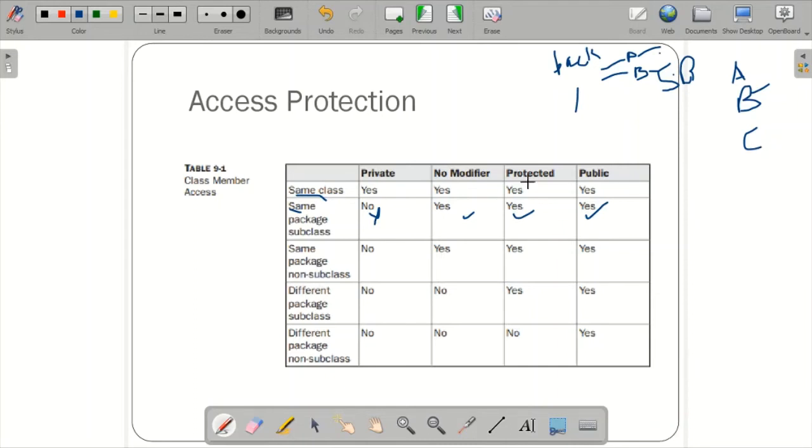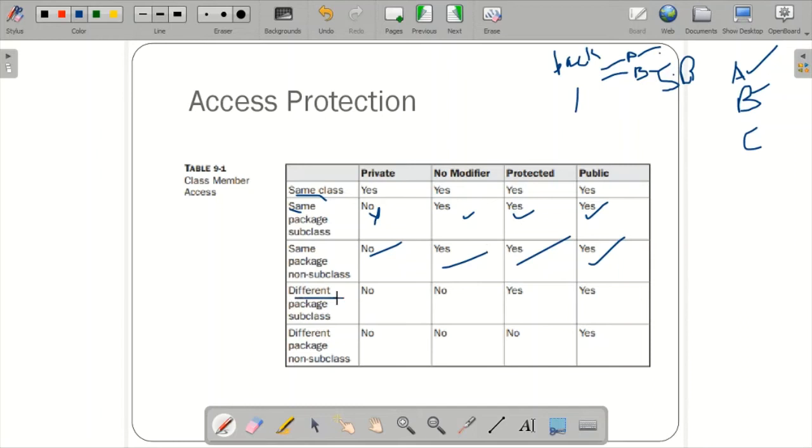So what is happening? The package is the same. Over there also, if you mention private, it will not allow the non-subclass, just as it does not allow the subclass. So the access specifier will not allow you to access the data members of A. Whereas if you don't mention any modifier, default, then it will allow you. If you mention protected, it will allow, and if you mention public, it will allow too. So this is the concept for same package subclass and same package non-subclass. I'll show all these things within the example program.